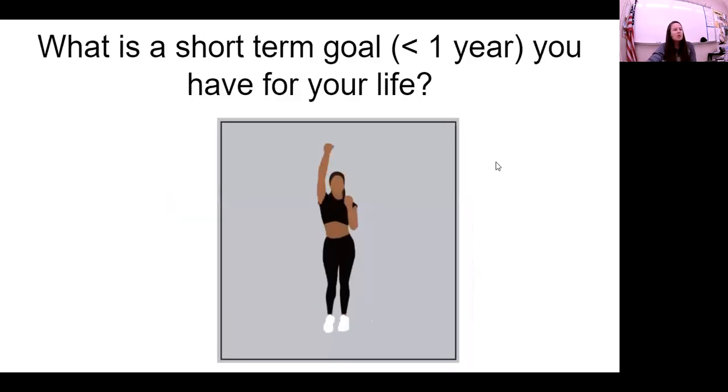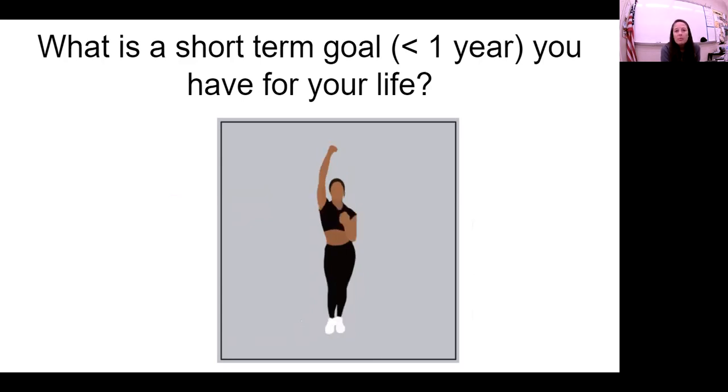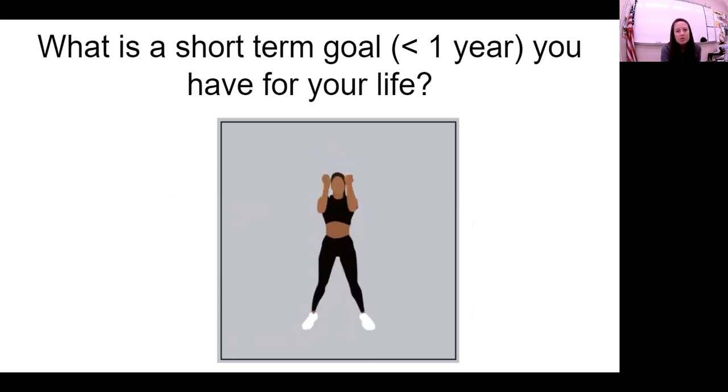All right, so just a little bit of final exam review. What is a short-term goal you have for your life? A short-term goal, remember, is a goal that you set that's within 1 year. So if you plan on going back to the gym and getting in shape this year, or maybe you want to pull your grades up this semester, maybe to a B, maybe you want to make an A on your next test, all of those would be short-term goals. So a short-term goal is something that you set for yourself that's within 1 year.